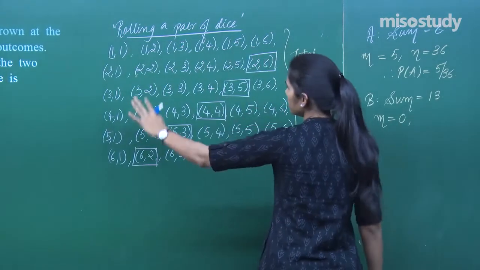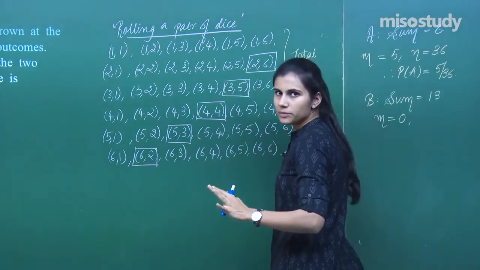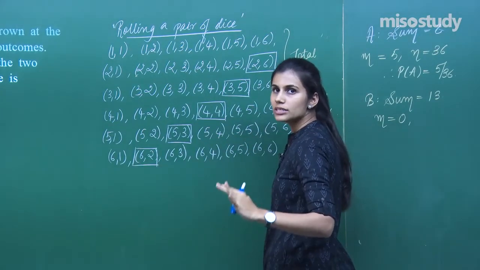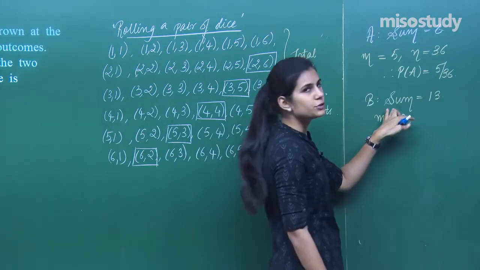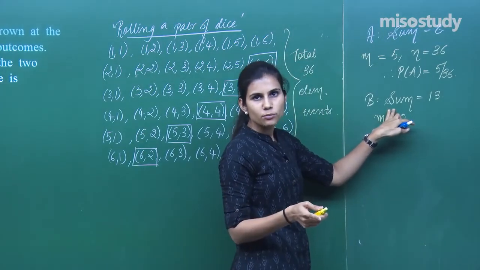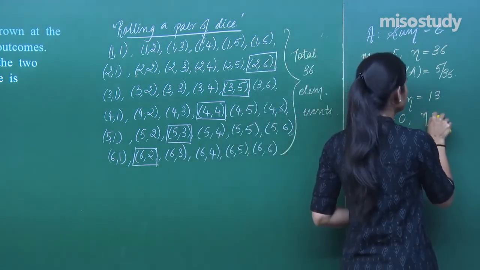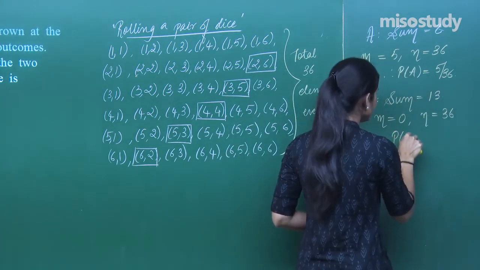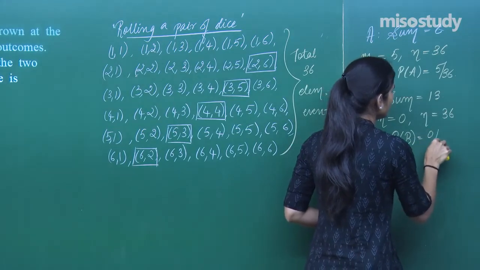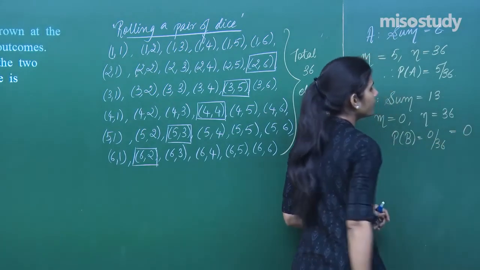Out of all the outcomes, there is absolutely no outcome which is supporting the statement of event B, that the two numbers that you're going to get up on both the dice are going to add up to give you 13. No, there is no such outcome. And N is 36. So probability of B is 0 upon 36, which is 0.